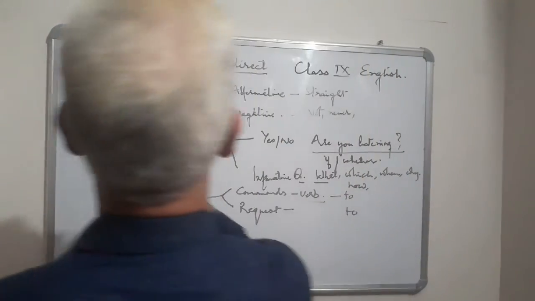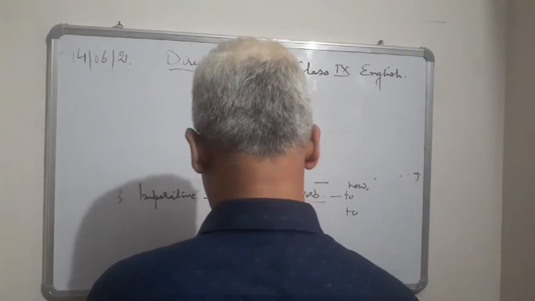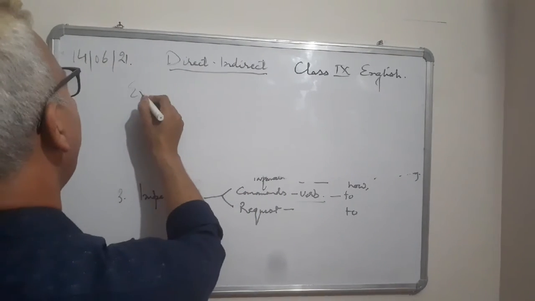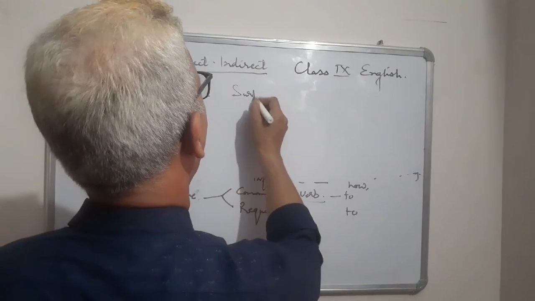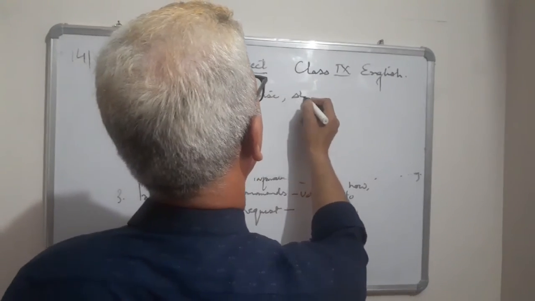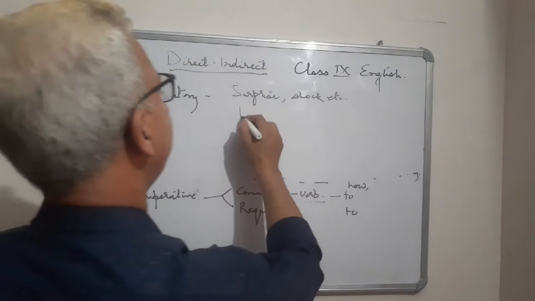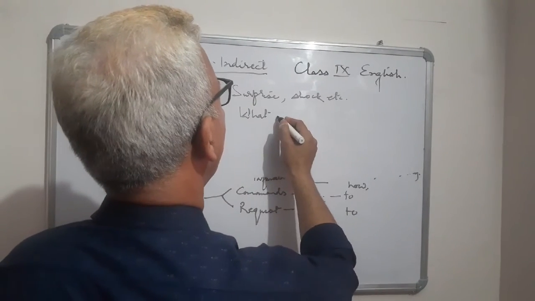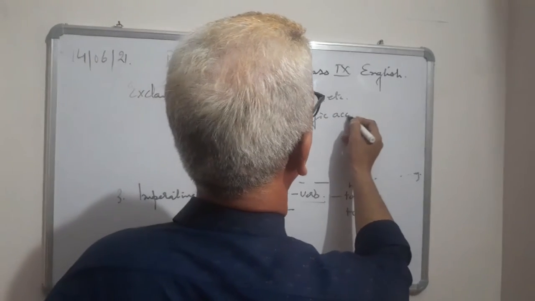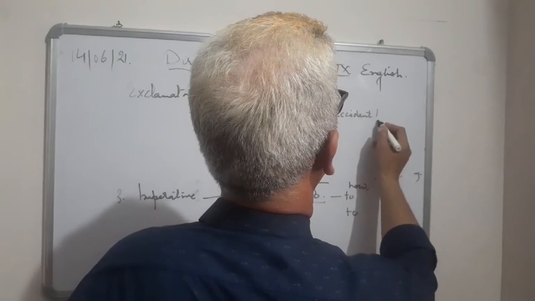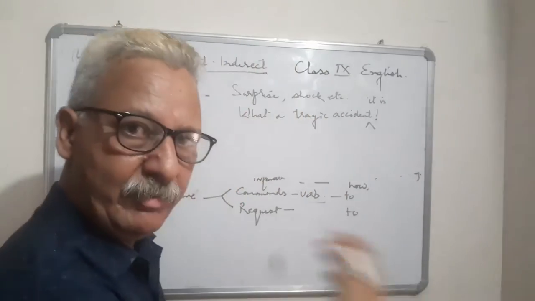This is imperative sentence. Then the 4th type I had told you is exclamatory sentence. Now what is an exclamatory sentence? Which expresses surprise. Exclamatory, they express surprise or shock, etc. For example, we say that what a tragic accident. So it would mean what a tragic accident it is. This is how we shall be converting it.